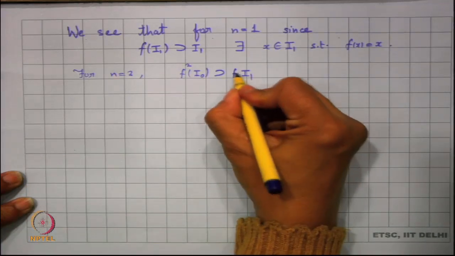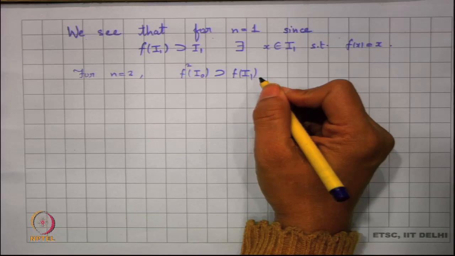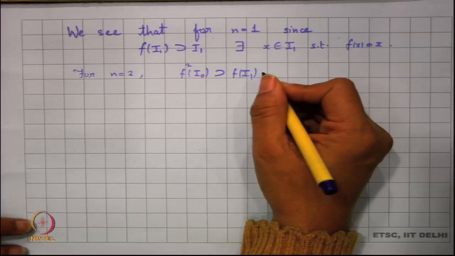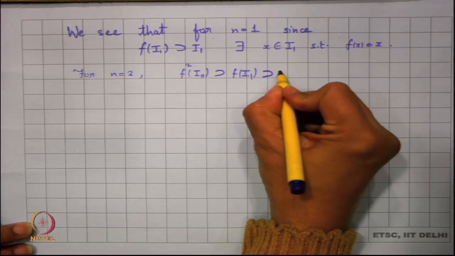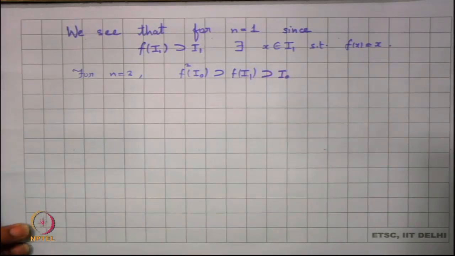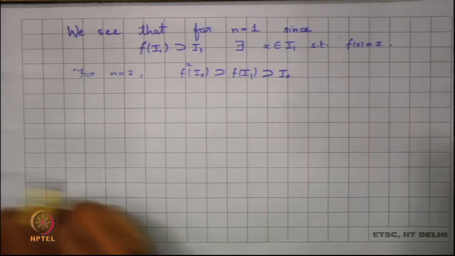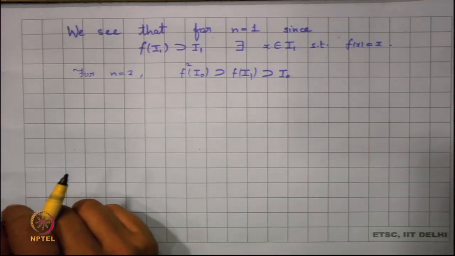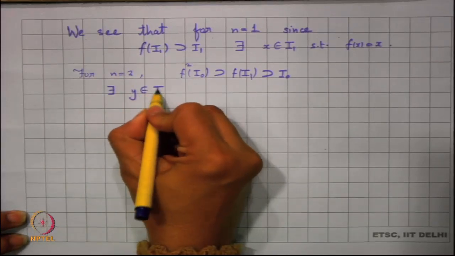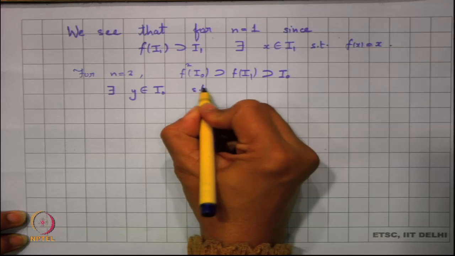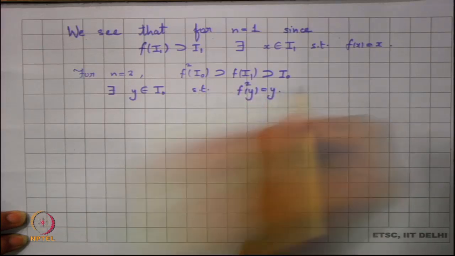That will contain f of I1, and f of I1 contains both I naught and I1. So, I can simply say that this contains I naught. Now, my f square of I naught contains I naught, that means f square has a fixed point in I naught. So, there exists y belonging to I naught such that f square of y is equal to y.